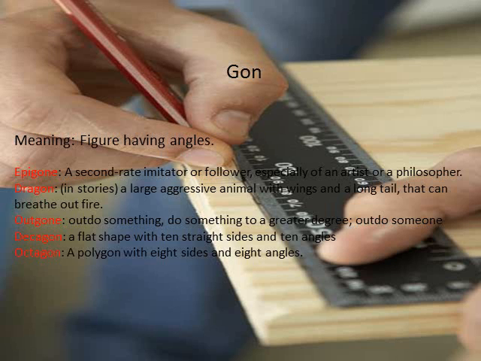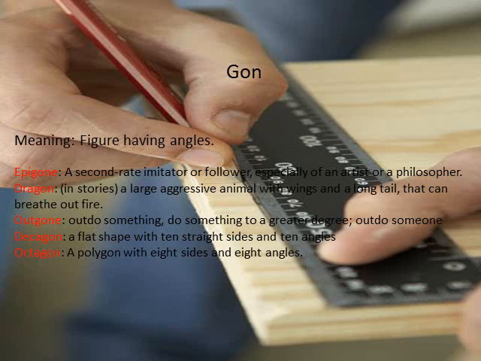The last Greek root is gon, G-O-N, which means figure having angles. The first example of this root is epigon, which is a noun, which means a second-rate imitator or follower, especially of an artist or philosopher. The second example is dragon. In stories, a large aggressive animal with wings and a long tail that can breathe out fire.